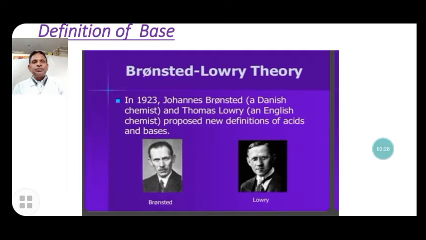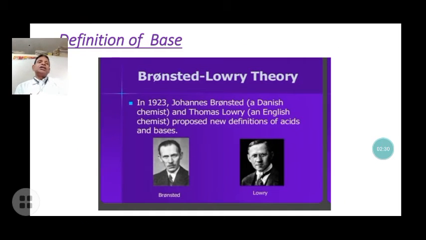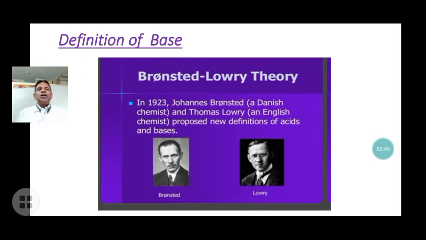Now, the definition by Arrhenius was that a substance that produces hydroxide when dissolved in water is a base. That was given in the last video. The new concept is the definition of bases given by Bronsted-Lowry in 1923.